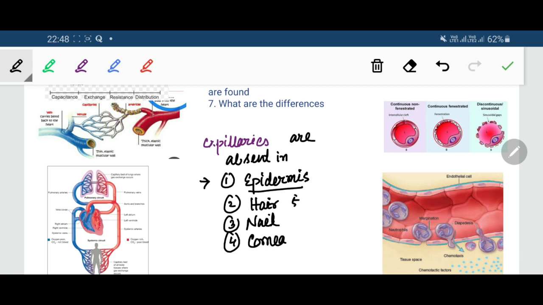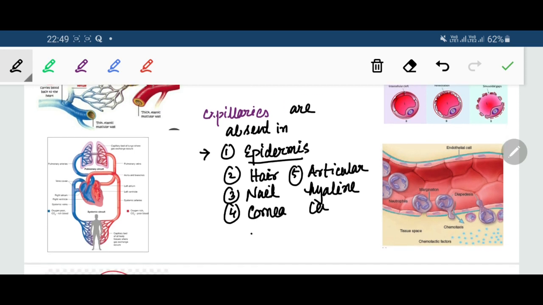Number 5, in the joints, I told you about the articular hyaline cartilage, so the articular hyaline cartilage is also devoid of capillaries. And last but not least, there are no capillaries in the epithelial cells.